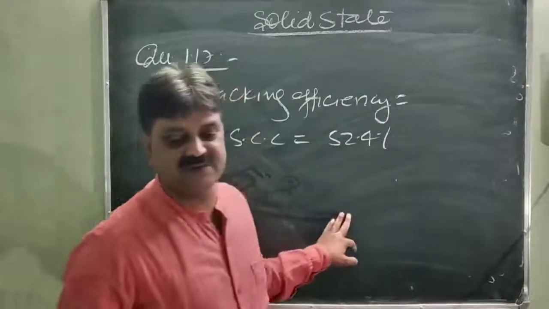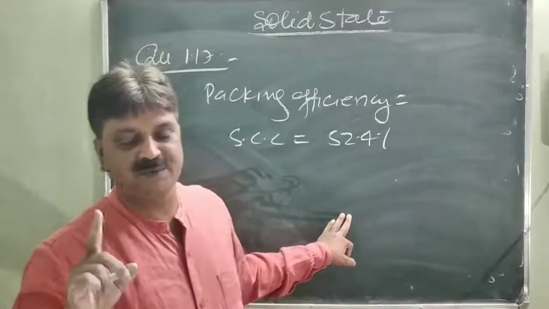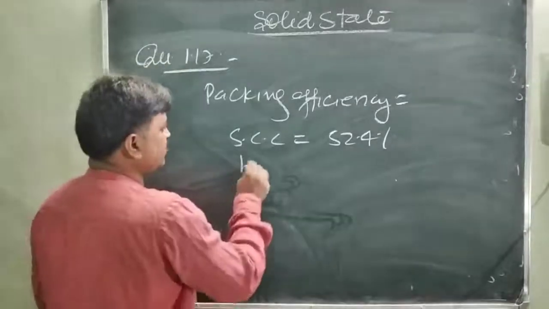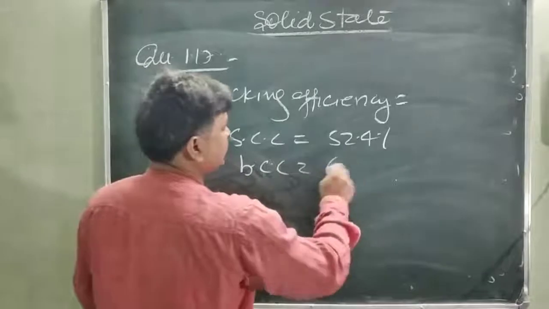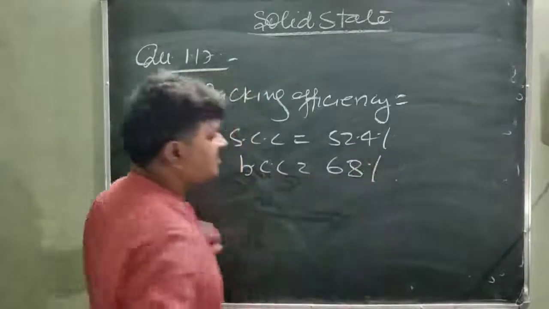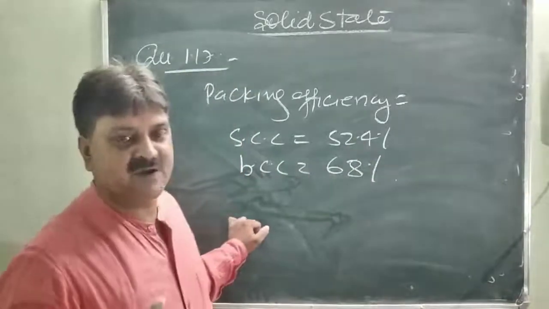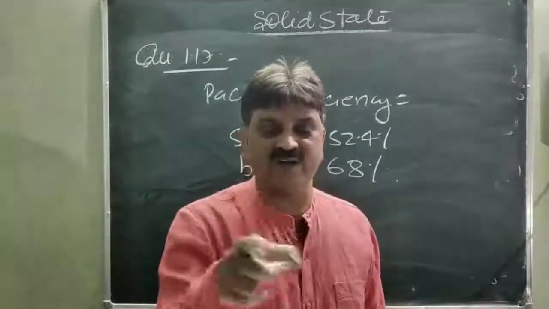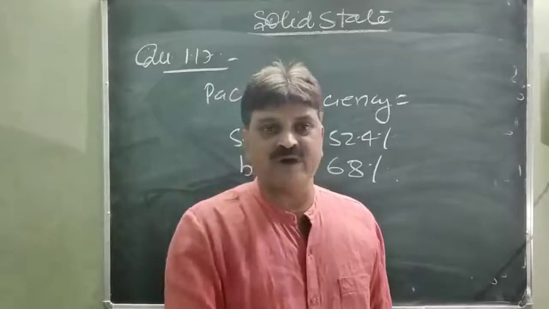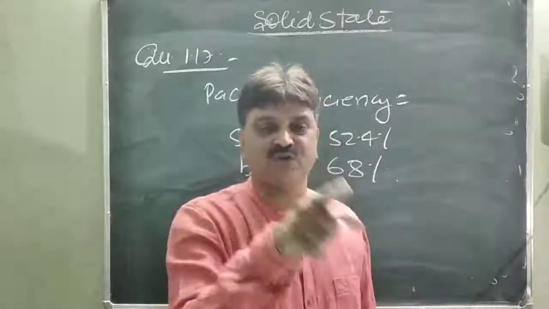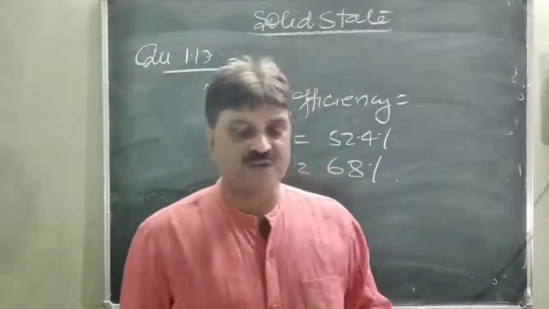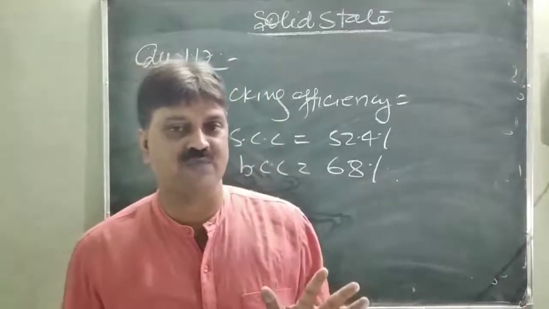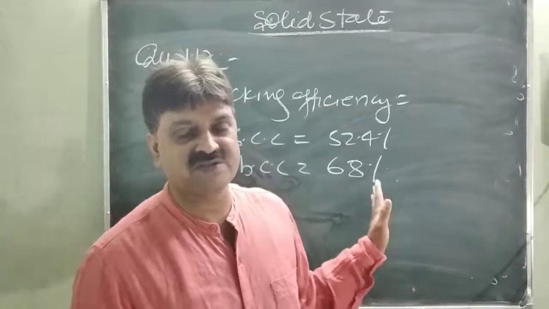52.4%, very less efficient. This is 52.4% in case of SCC, and in case of BCC, body centered cubic, this is 68%. Because in case of BCC, atoms are not only present at the corners, atoms are also present at the body point. What is body point? The imaginary point which intersects from both sides of the cube. This is called the body point. So one atom is present at the body point and 8 atoms are present at the corners of the cube. So in this case, packing efficiency is found.